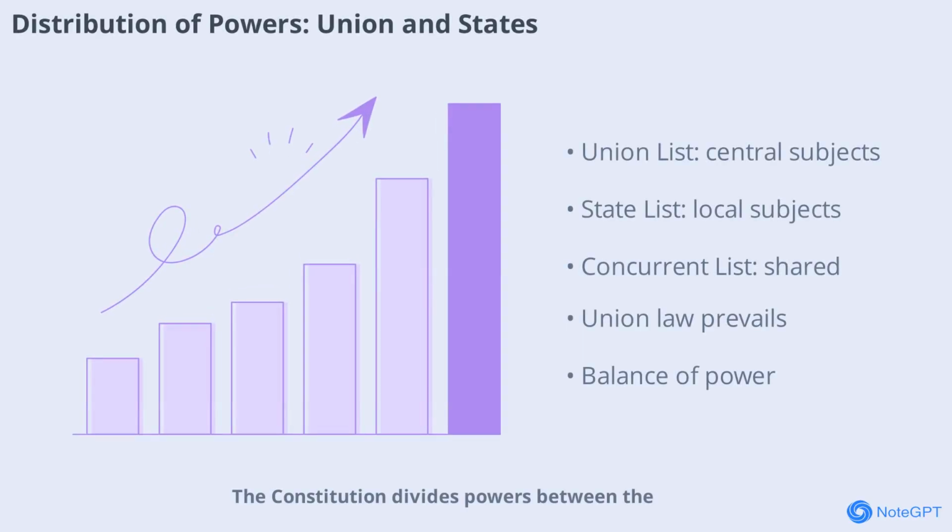Constitution divides powers between the Union and states through the 7th Schedule. The Union list covers subjects like defense, foreign affairs, and currency. The state list includes police, public health, and agriculture. The concurrent list covers education, marriage, and forests. In case of conflict, Union law prevails. This division balances national unity with regional autonomy, allowing both levels to function effectively.